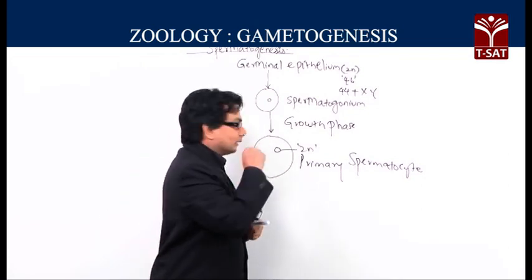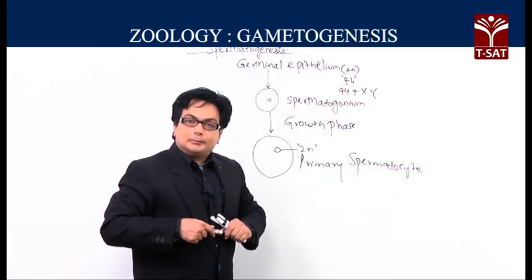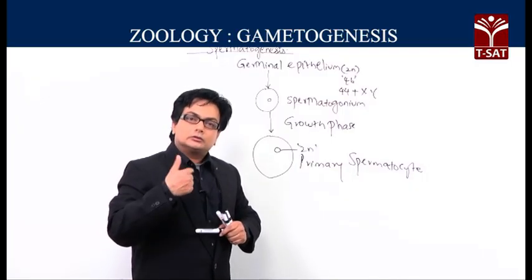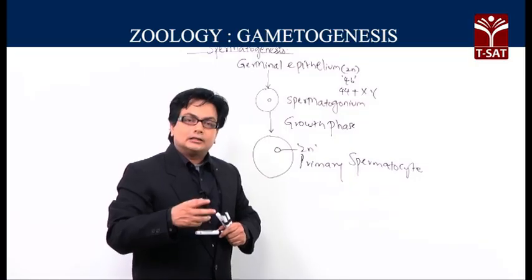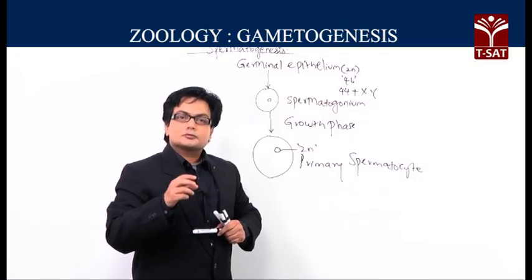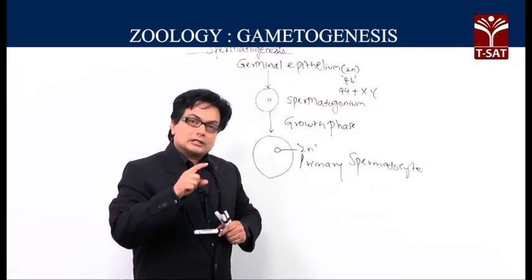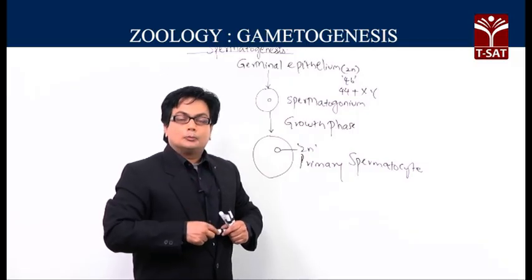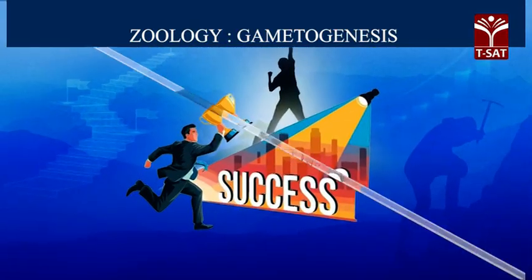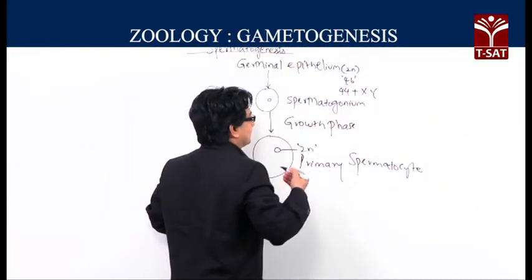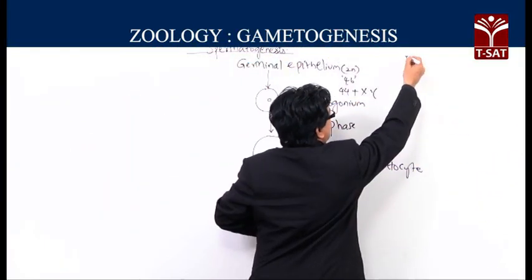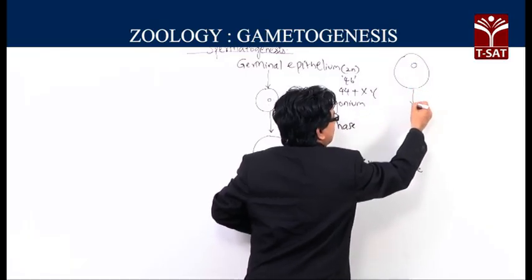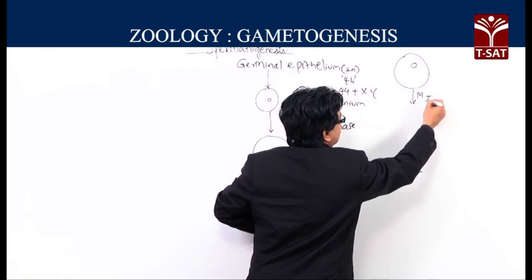Now, this primary spermatocyte will be entering into meiosis 1 and also meiosis 2, and finally producing the spermatids. Spermatids undergo change to become sperms. We call it spermiogenesis. So, let us see the next step. I am writing it here, the primary spermatocyte. The primary spermatocyte is completing meiosis 1.